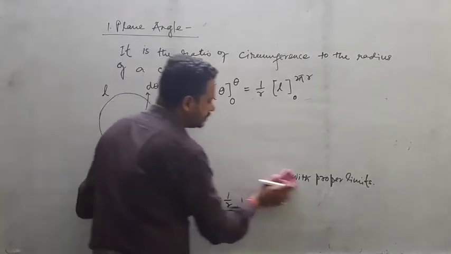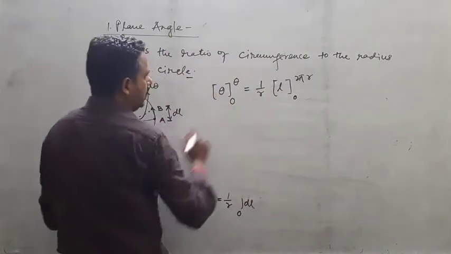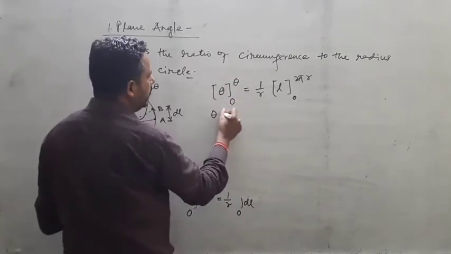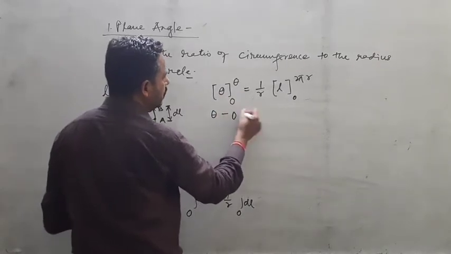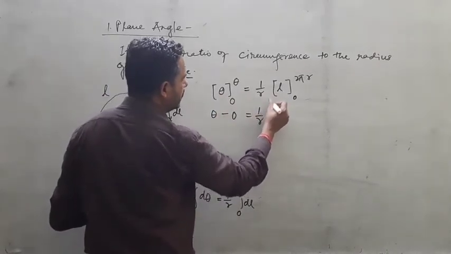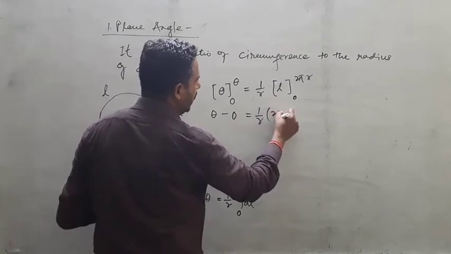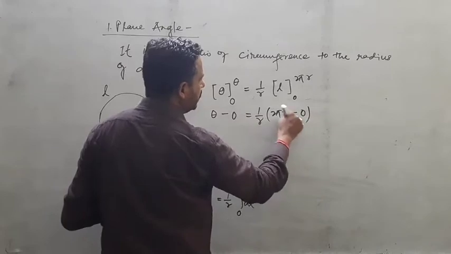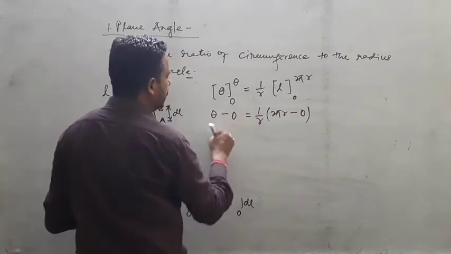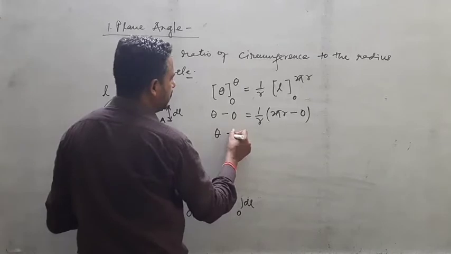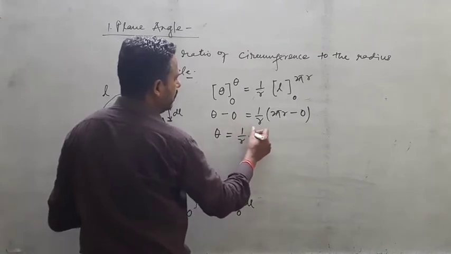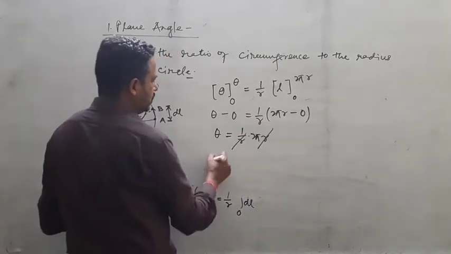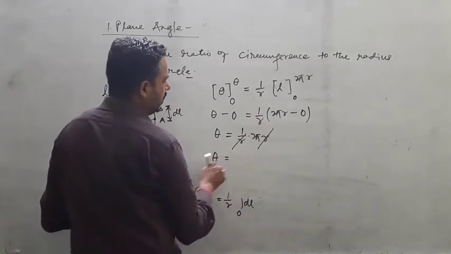Then you see you just put in place of theta there is theta, and then again in place of theta there is 0, equal to 1 by r. Once again here also 2 pi r minus 0. So 2 pi r minus 0 is 2 pi r, and theta minus 0 is again theta. So theta is equal to 1 by r into 2 pi r. What you are seeing here is that r and r will be cancelled. So how much is theta? Your theta is 2 pi.